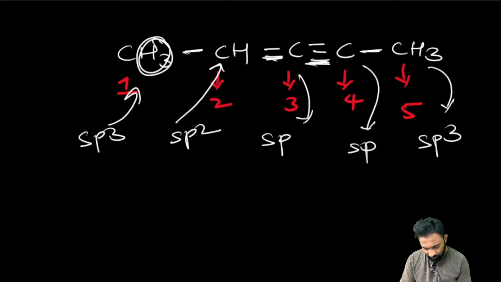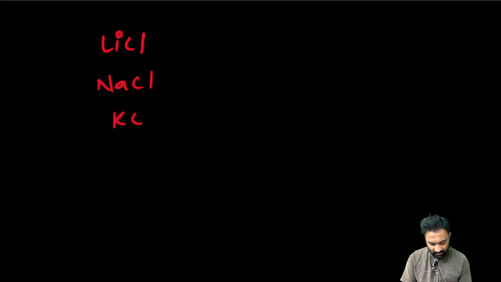Now next question. The next question I want to ask you: LiCl, NaCl, KCl, and CsCl.